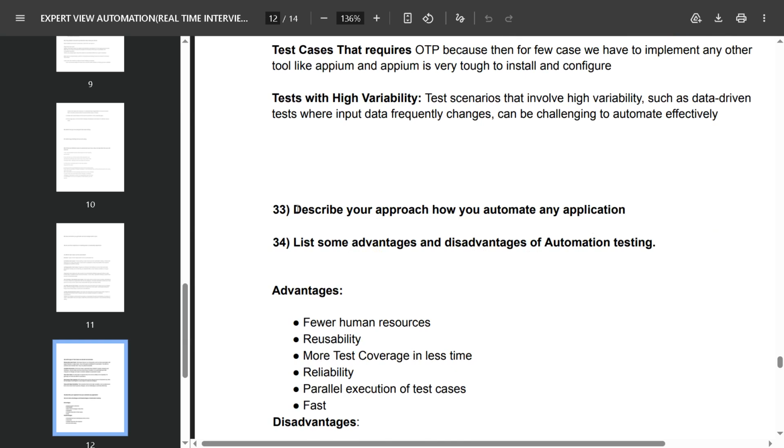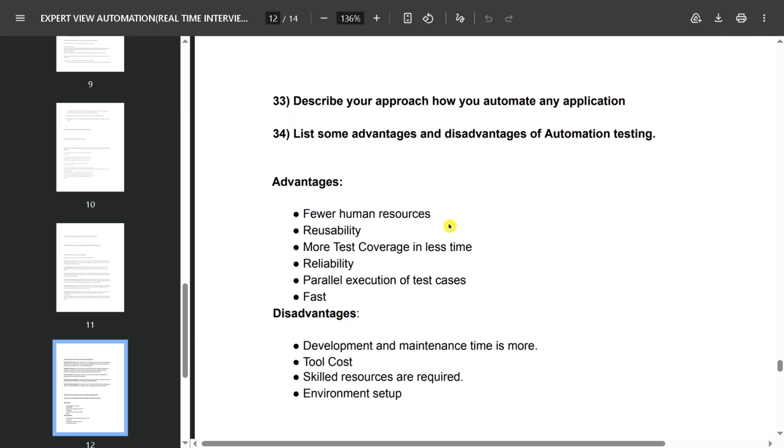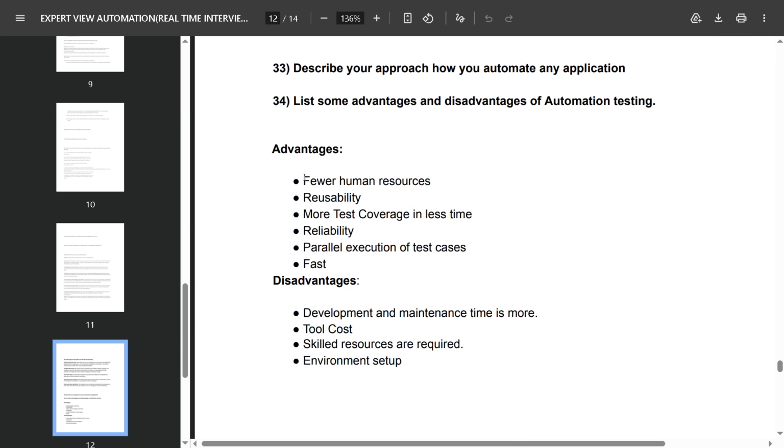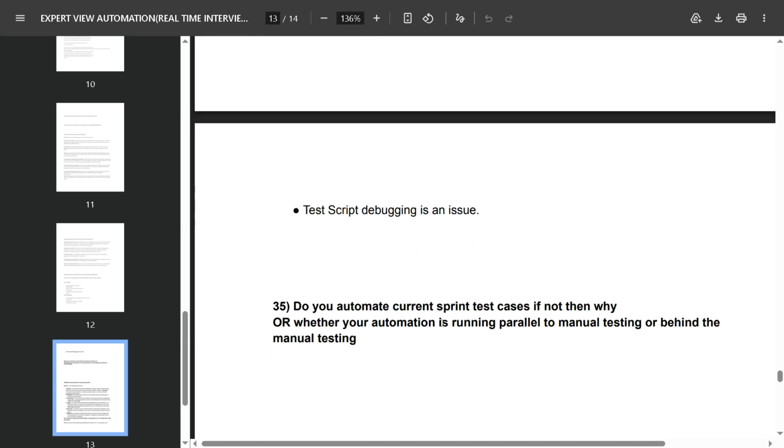Describe your approach to how you automate any application. You can describe how you start automation testing of your application, and list some advantages and disadvantages of automation testing. You can say the advantages are human resource reusability, more test coverage in less time, reliability, parallel execution of test cases, and speed. Disadvantages may be that development and maintenance time is more, tool costs, skilled resources are required, environment setup, and test script debugging is an issue.